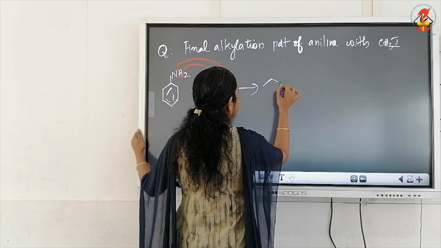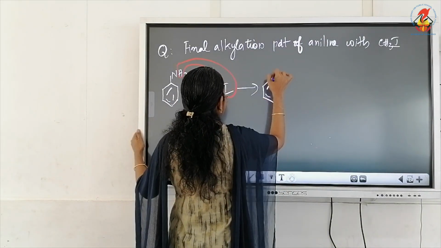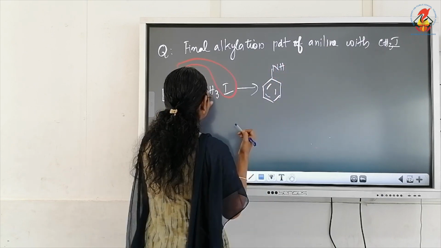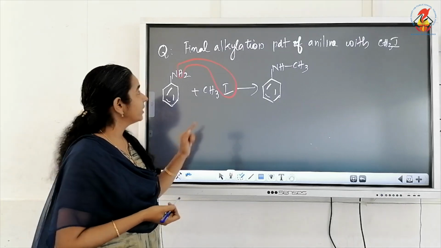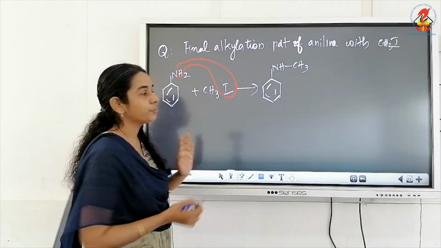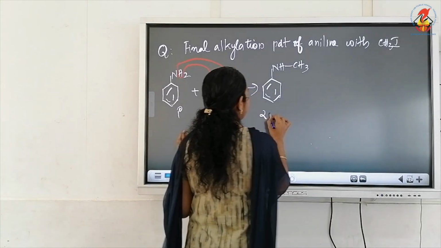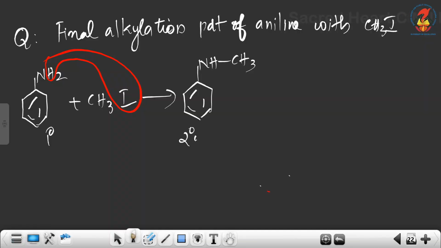So first we get NH2 will become NH and the CH3 will be introduced into nitrogen atom. So NH2 will become NH, primary became secondary. Now there is one more hydrogen to replace. There is excess CH3I, isn't it?